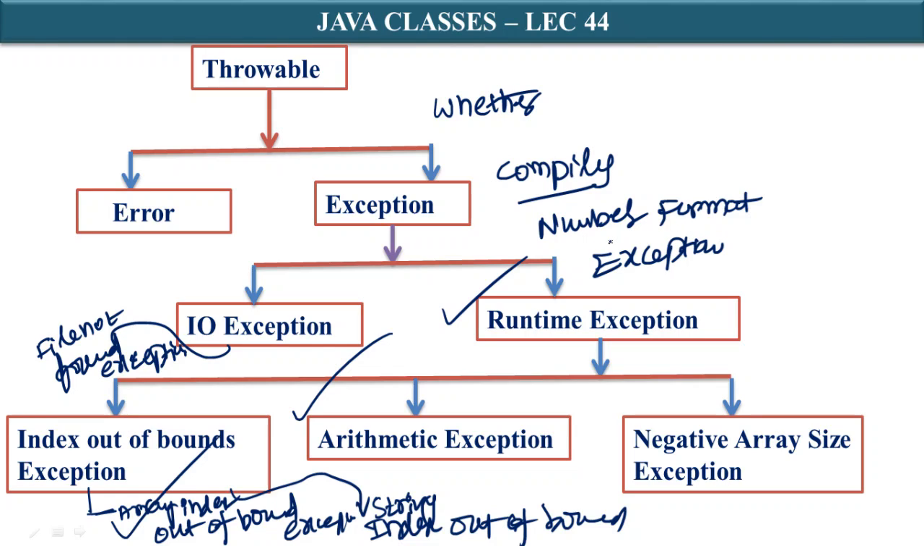A runtime error means it's an exception. A runtime error caused by dividing by 0 is called an arithmetic exception. Anyway, we will try to understand these simple things with the help of simple programs.